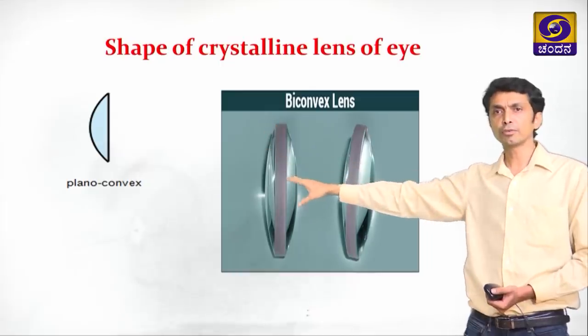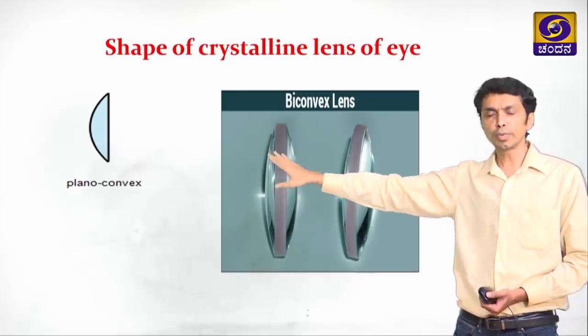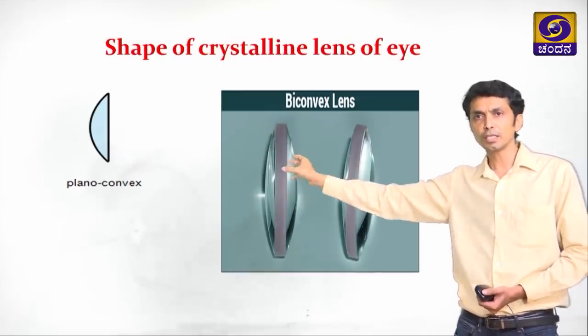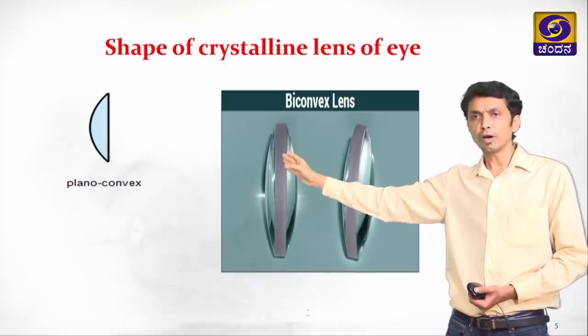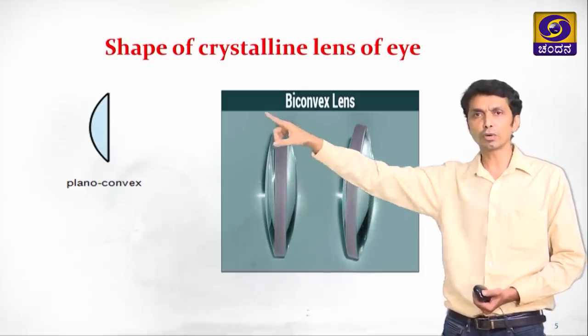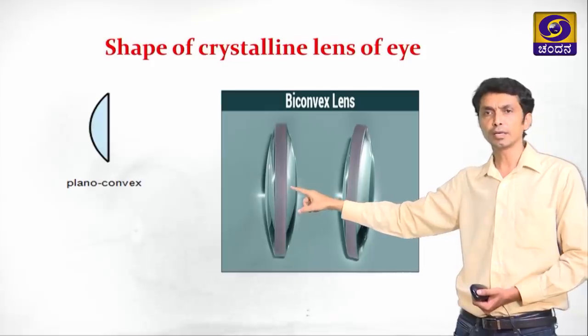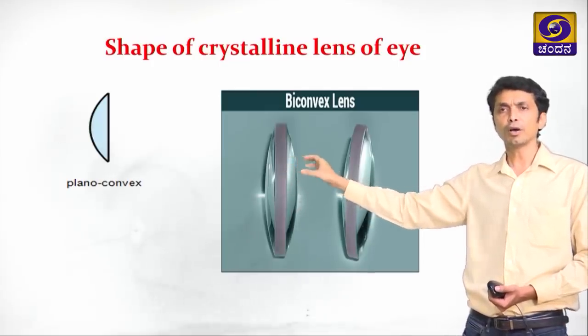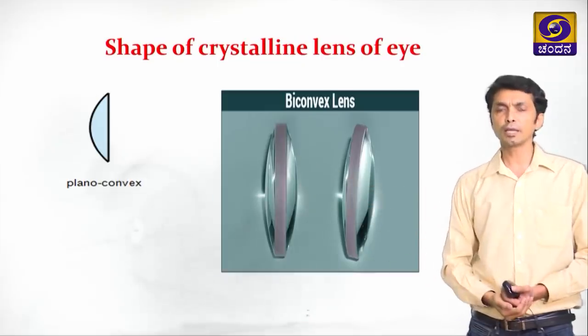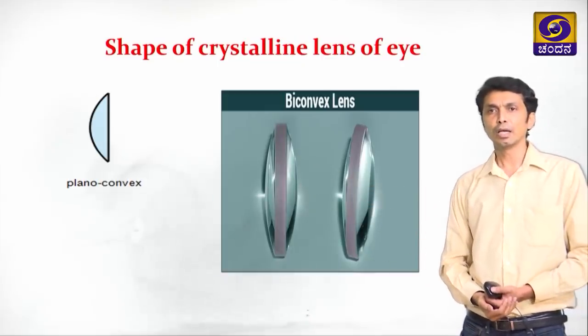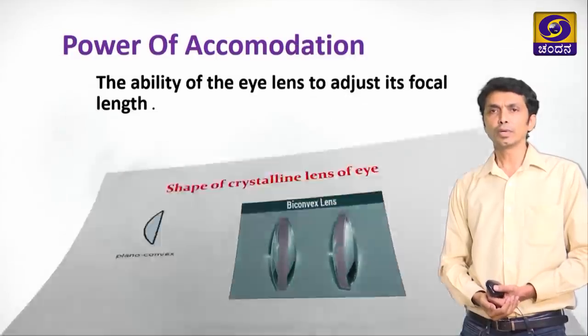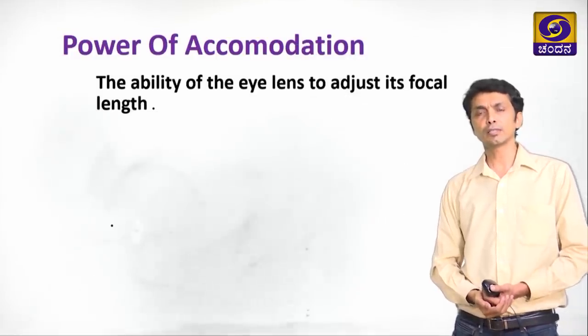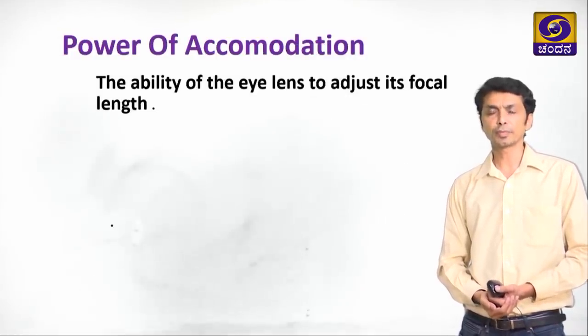Here there are two plano-convex lenses, and a biconvex lens is formed by combining two plano-convex lenses in that way. This is the actual shape of our eye. Our eye resembles a biconvex lens, so the eye functions like a biconvex lens.